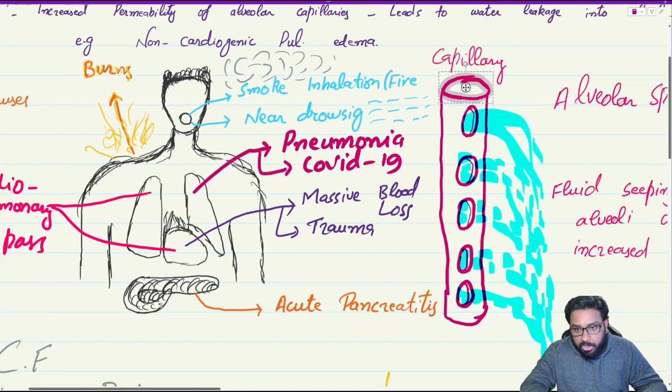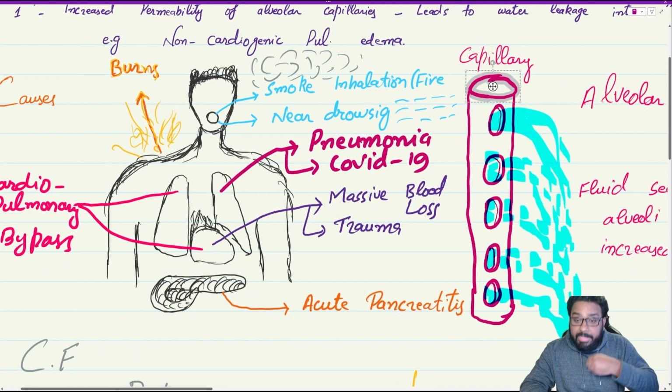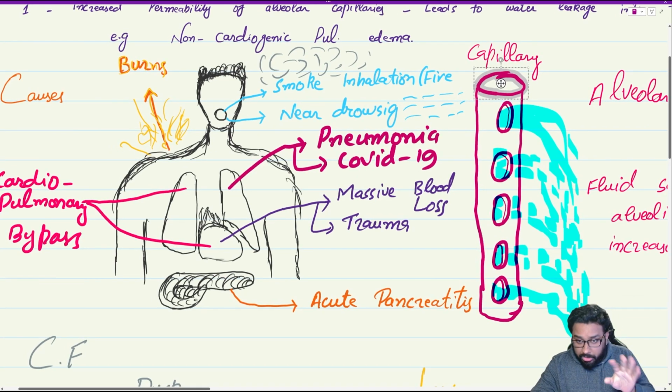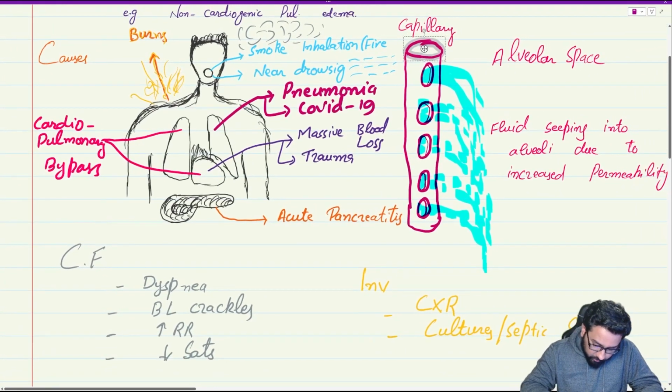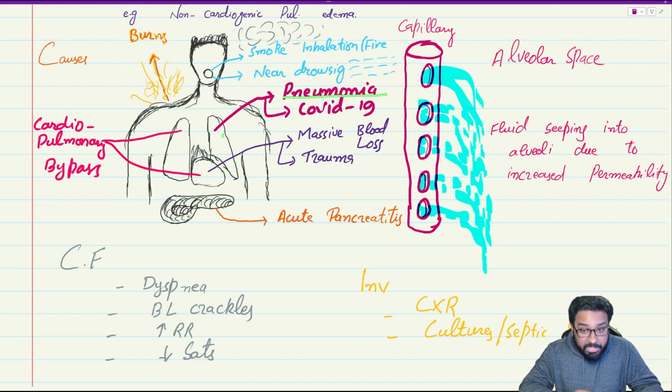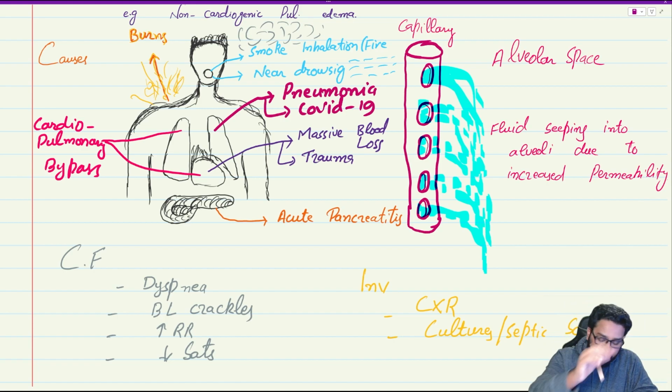Yeah, near drowning can also cause leakage into the lung, and it can cause ARDS. So if we talk about organs, lungs, heart, pancreas, lungs, it can be caused by pneumonia.